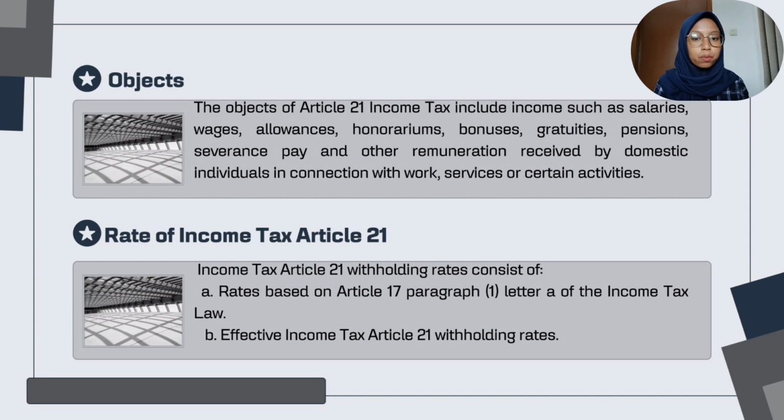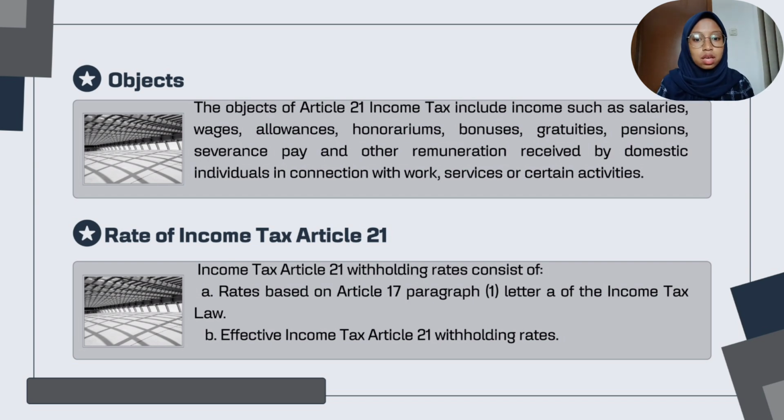The next is objects. The objects of Article 21 income tax include income such as salaries, wages, allowance, honorarium, bonuses, gratuities, pension, severance pay, and other remuneration received by domestic individuals in connection with work, services, or certain activities.